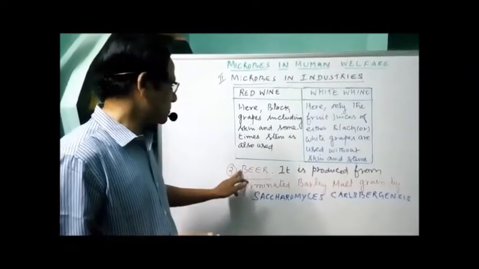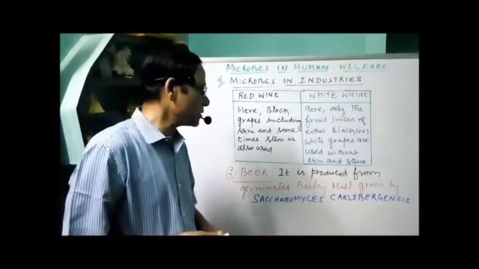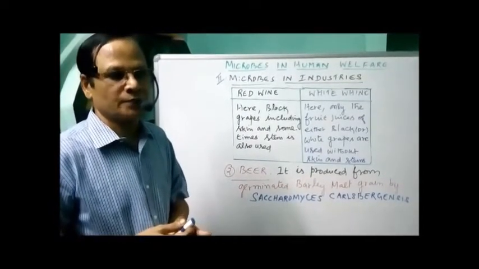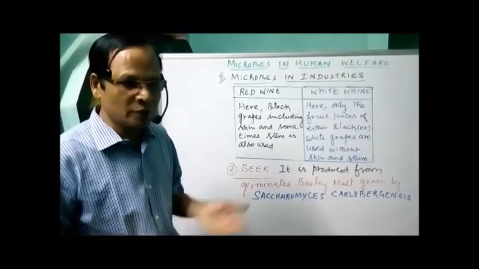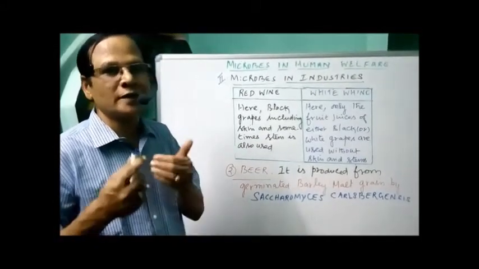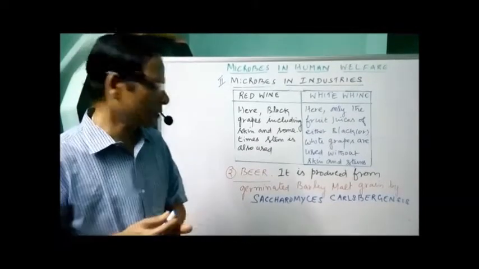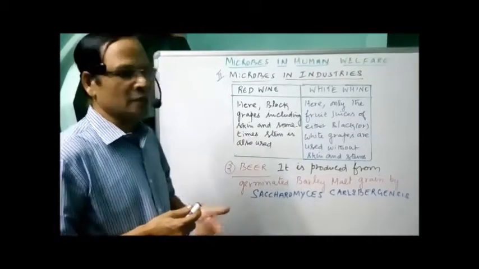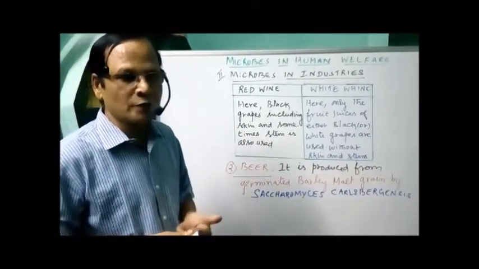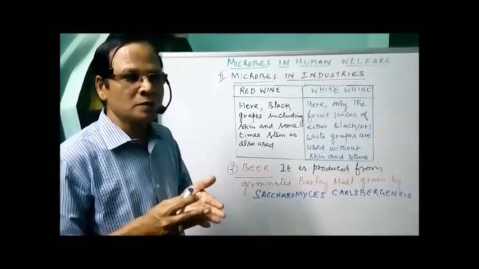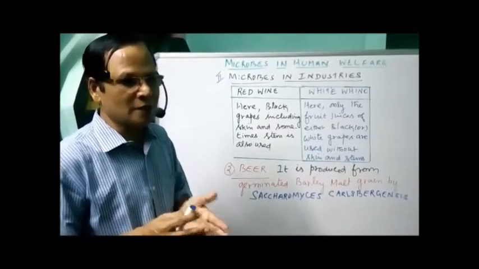So only for making beer do we have a different species, carlsbergensis. For making wine we are using different strains, not different species, but different strains of Saccharomyces cerevisiae, the brewer's yeast. So that's about what we have. And whiskey is made from fermented malt or grain mass, we can say, grain mass.